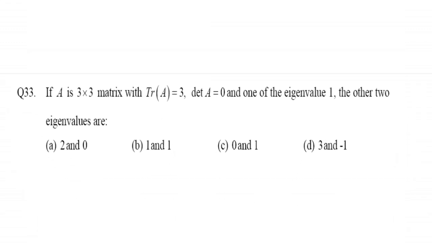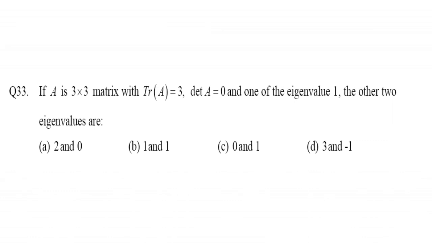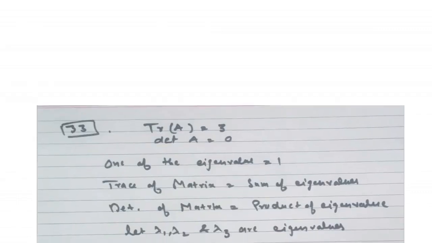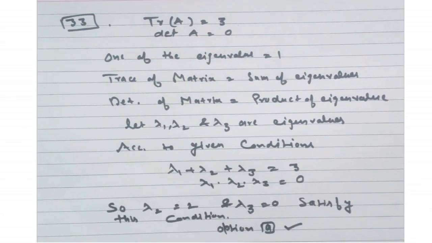Now the question number 33 is, if A is a 3 by 3 matrix with trace equal to 3, determinant A equal to 0, and one of the eigenvalues 1, and the other two eigenvalues are, now here we have to find the other two eigenvalues. So here the trace of matrix A is equal to 3 and determinant of matrix A is equal to 0, and one of the eigenvalues is equal to 1.